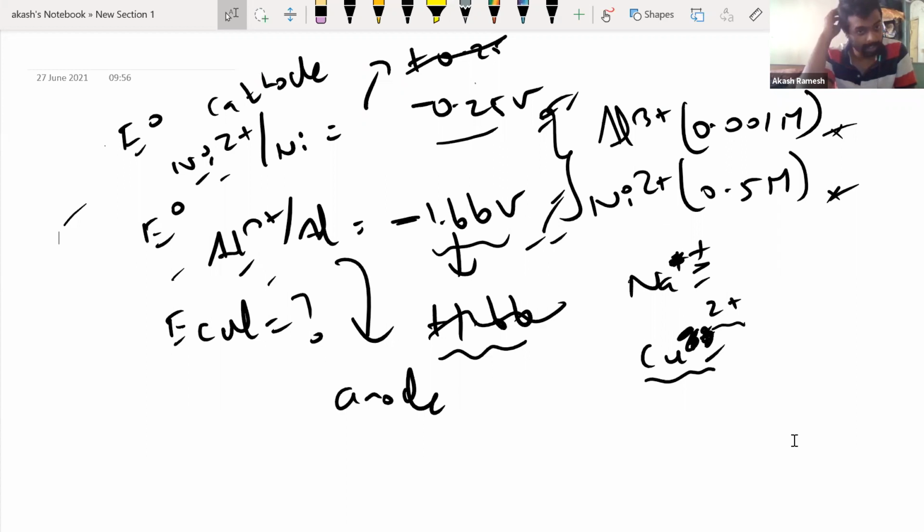So first find the E naught cell, write the anode half reaction, cathode half reaction, overall reaction, then find the n value, Qc value, everything you find, then you go for the calculation. Then only you'll get all the answers correct. Go step by step.